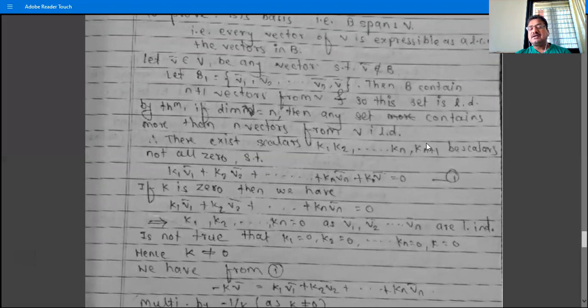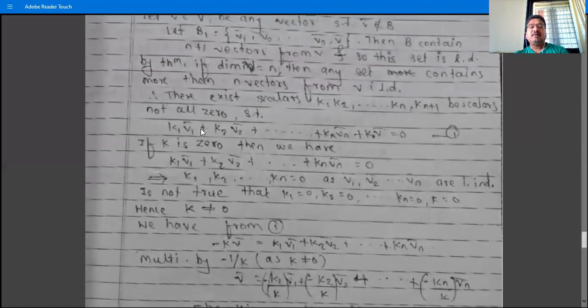We take this Kn plus 1 as K, so K V bar. So let K1, K2, ..., Kn, K be scalars, not all 0, such that K1 V1 plus K2 V2 plus ... plus Kn Vn plus K V bar is equal to 0. Because B1 is linearly dependent, not all these scalars are equal to 0.